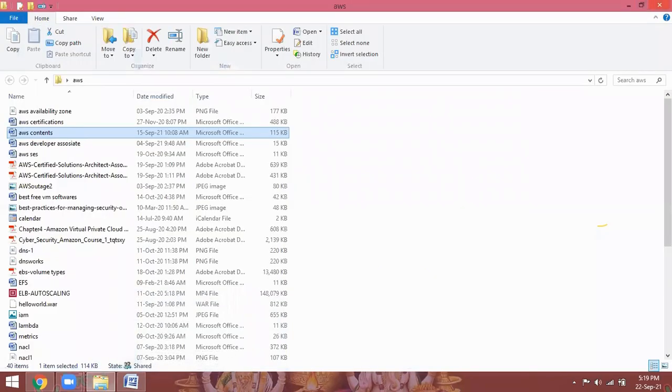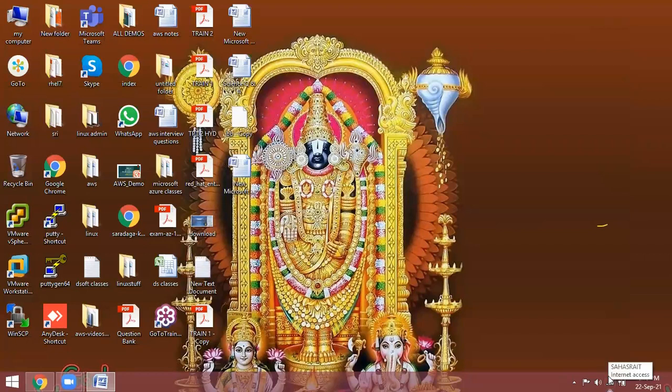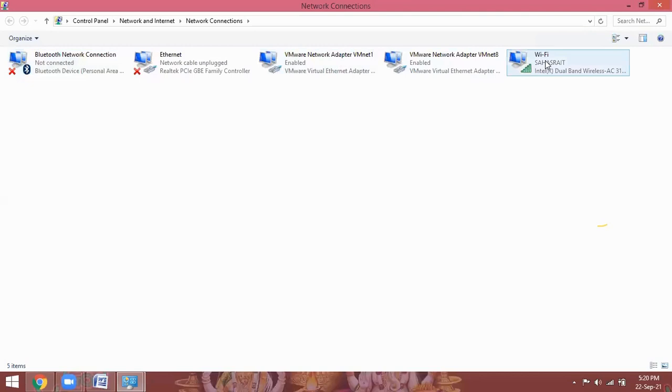My laptop is here. Network connection, change adapter settings. On the right side you can see my Wi-Fi is running, so that is the reason I am accessing the internet.